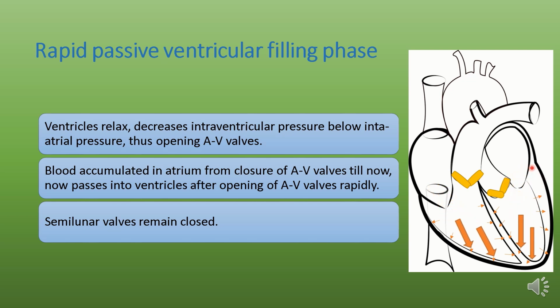After opening of the AV valves, the accumulated blood in the atrium falls into the ventricle. This flow of blood is rapid, and because there is no active contraction in the atrium, it is called passive ventricular flow. Thus, this phase is named the rapid passive ventricular filling phase. In this phase, semilunar valves remain closed.